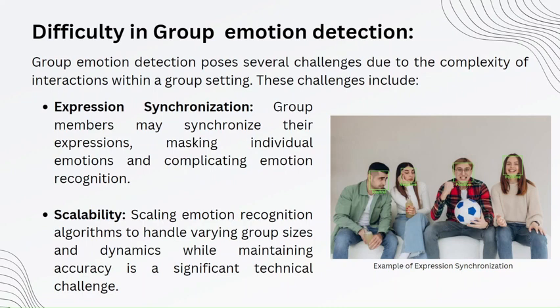So, difficulties in group emotion detection. Group emotion detection generally faces two difficulties. One is expression synchronization. That is, when group members try to synchronize their expressions, individual emotions get masked and it complicates the emotion recognition. Second is scalability. That is, we have to develop algorithms that can handle varying group sizes and dynamics while maintaining the accuracy.